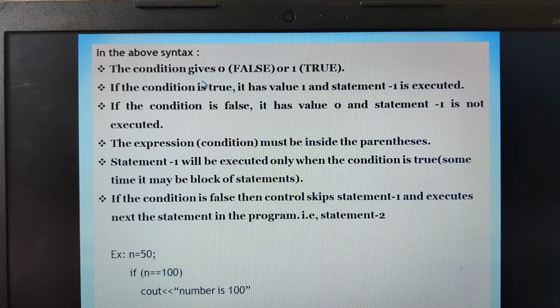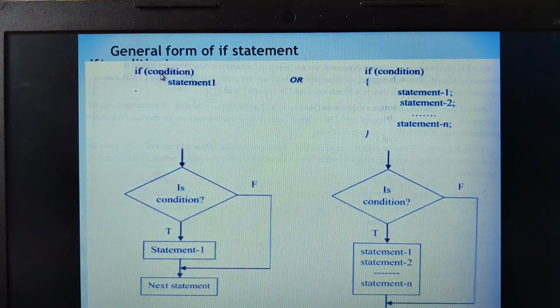Here the condition gives 0 or 1, where 0 means false and 1 means true. If the condition is true, it has the value 1 and statement 1 will be executed. If the condition is false, it has the value 0 and statement 1 is not executed. That is what it is telling. If this condition is true, it will have the value 1 and therefore statement 1 is executed. If the condition is false, then it will have the value 0 and statement 1 will not be executed at all.